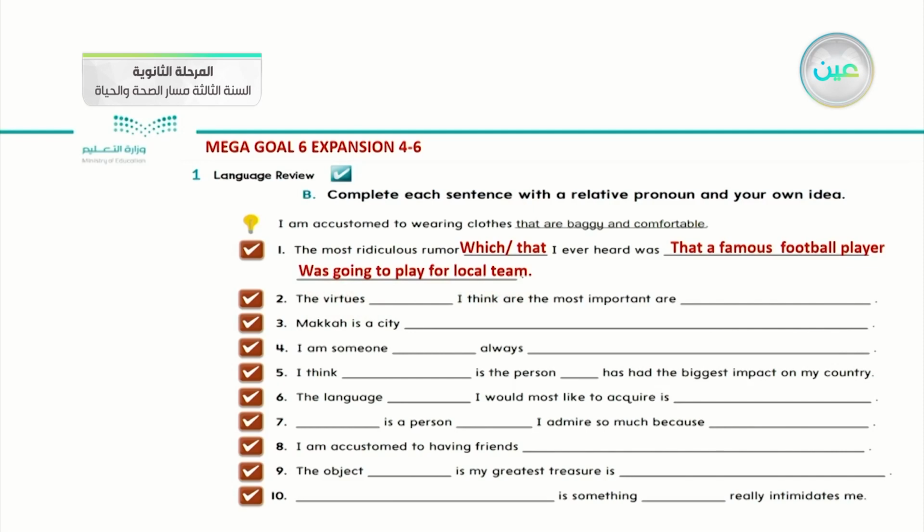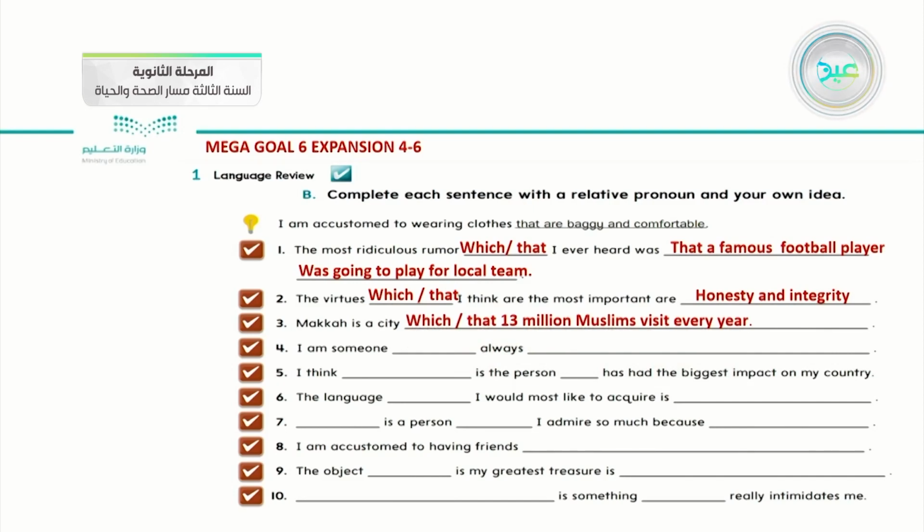Number two: The virtues blank. What do you think the virtues are? We can apply which or that. I think the most important are honesty and integrity. Number three: Mecca is a city blank. What do you think Mecca is, or what is the suitable pronoun with it? Which or that 13 million Muslims visit every year.